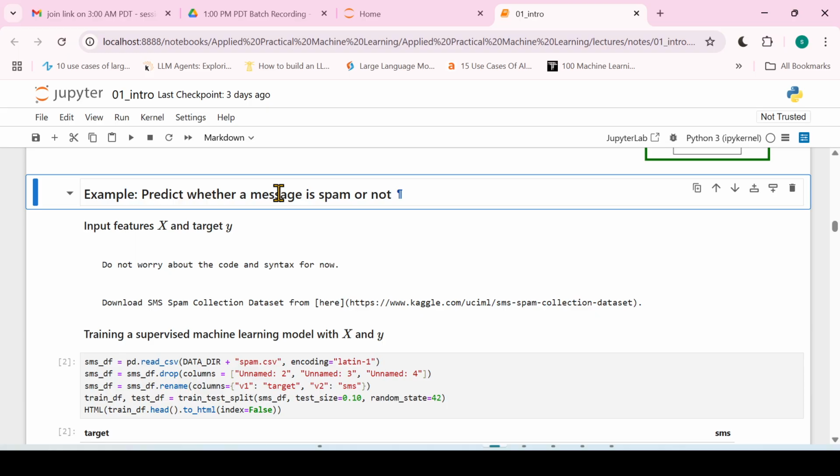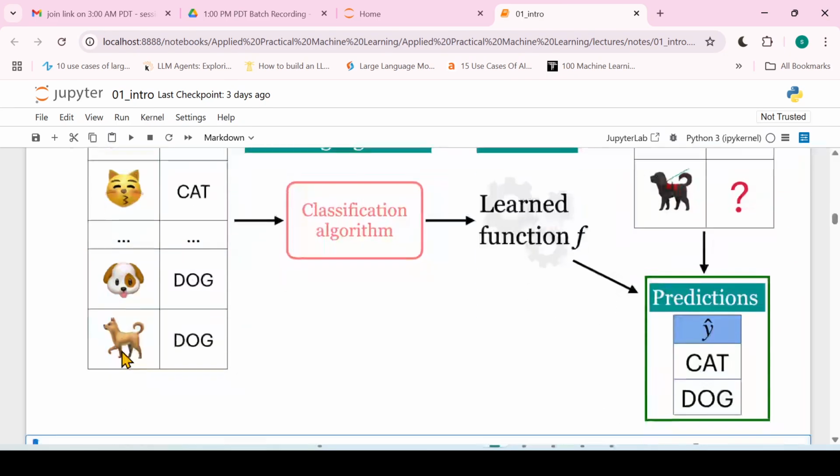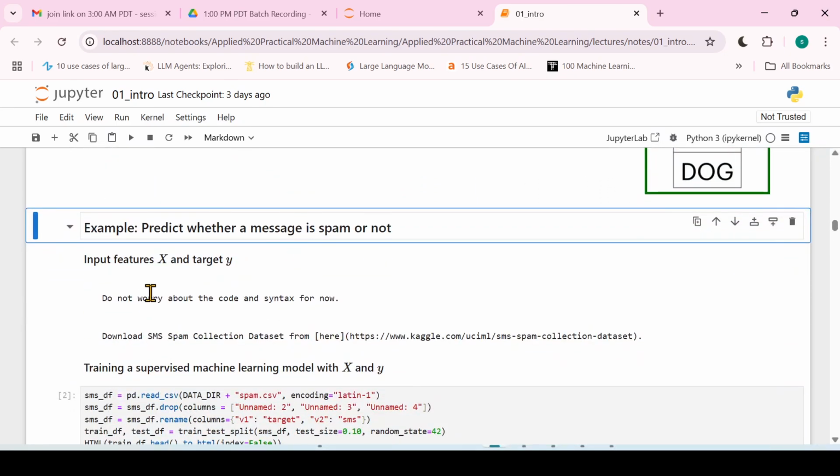An example is to predict whether a message is spam or not, right? Here we need to have two types, because we want to use supervised machine learning. In the input features we'll have X and the target is our Y. So X is also called the input features, right?